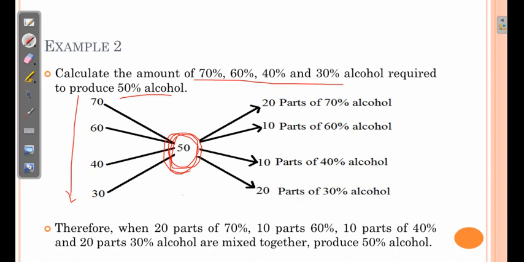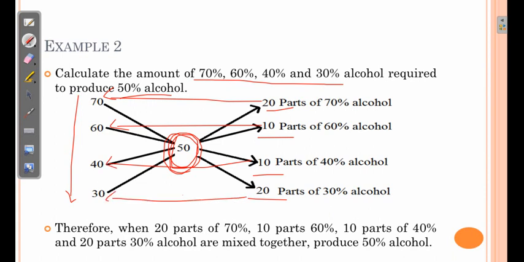Now the difference between 70 and 50 is 20, 60 and 50 is 10, 40 and 50 is 10, and 30 and 50 is 20. So 20 parts of 70%, 10 parts of 60%, 10 parts of 40% and 20 parts of 30%. When they are mixed together, they will provide 50% alcohol. Now over here total parts produced will be 60.